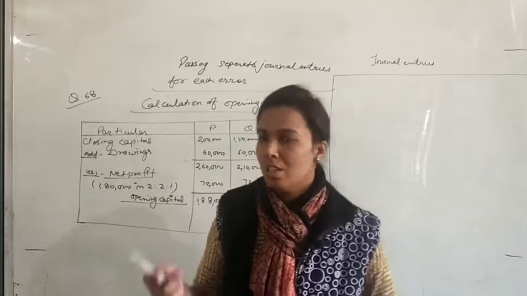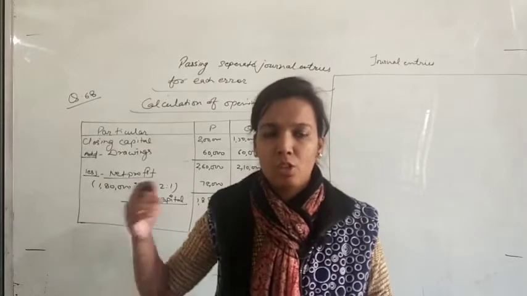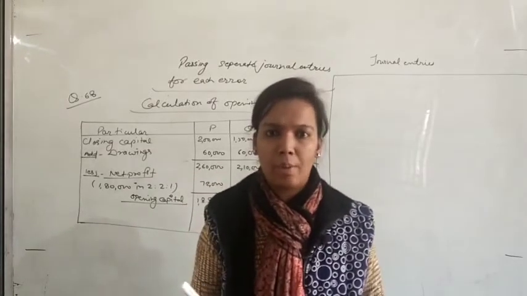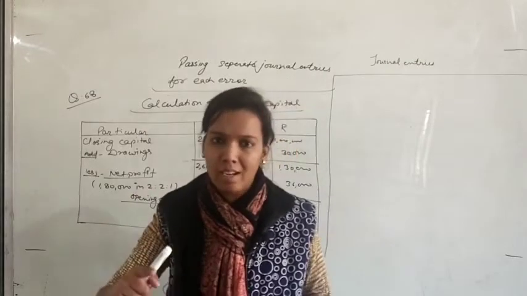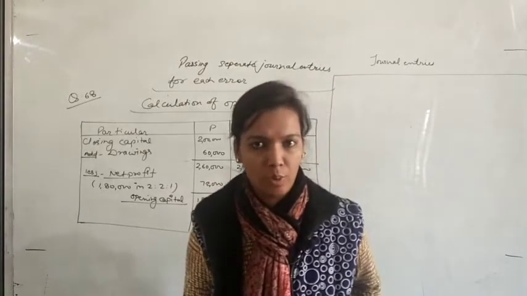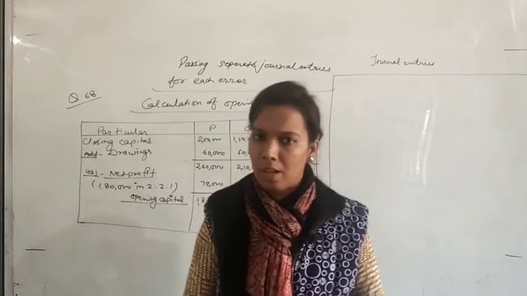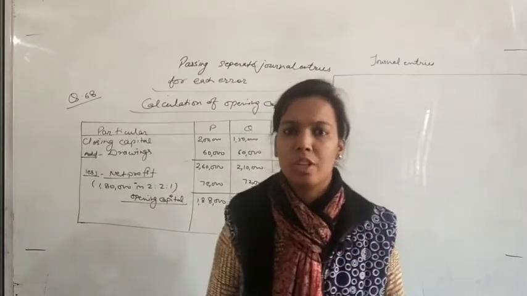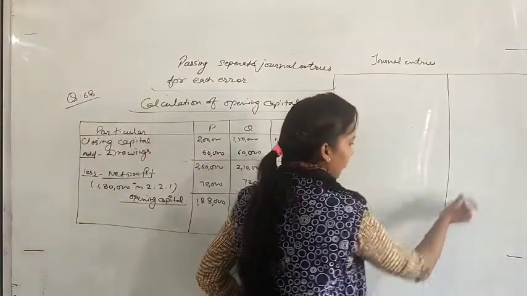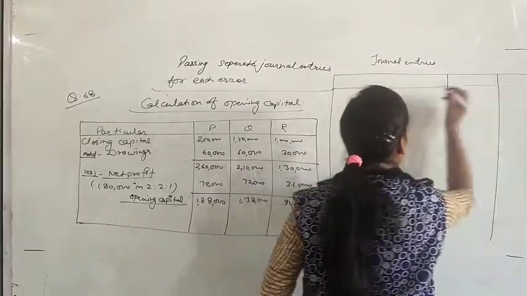After this, on this opening capital we will find interest, so we will give interest on capital to the partners. We will pass two entries for interest on capital: one entry for giving interest, and the second entry to transfer interest on capital to the P&L adjustment account. And at last we will distribute the corrected net profit among the partners. So like this we will pass 4 journal entries in this question. Everybody knows the format of journal entries. This is not new for you.